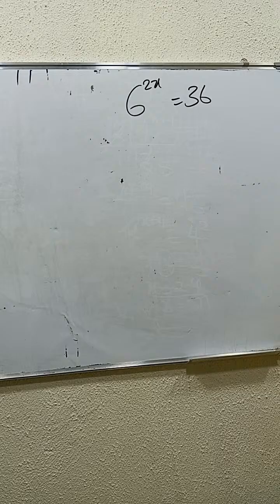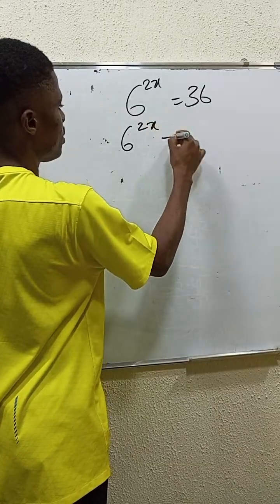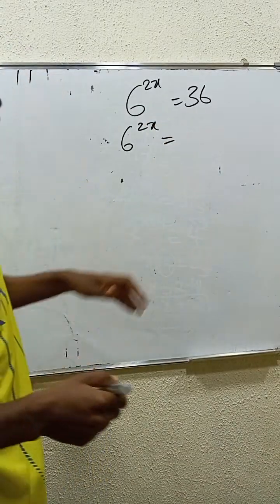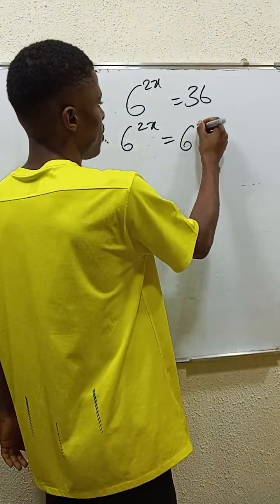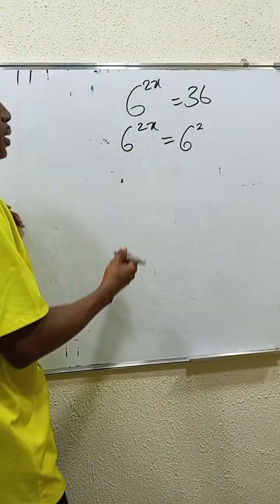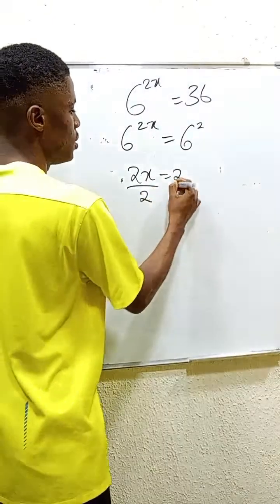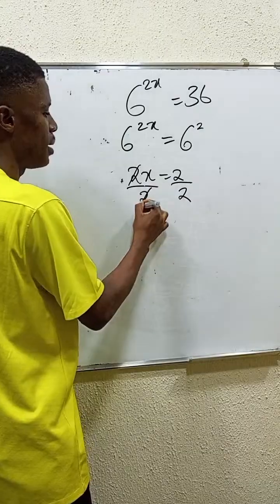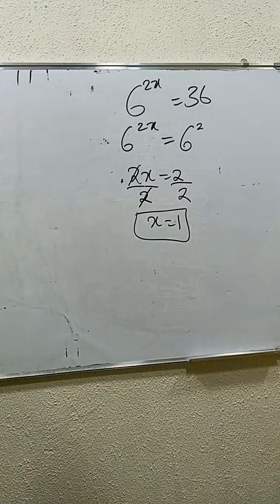Our goal is to find the value of x. 6 power 2x is equal to 36. What do we do? 36 can be seen as 6 squared, which is 6 times 6. So replace it with 6 squared. Understand one thing: the bases are equal, so you equate the powers. 2x is equal to 2. Divide by 2, and x is equal to 1. So x is actually 1 in this particular problem.